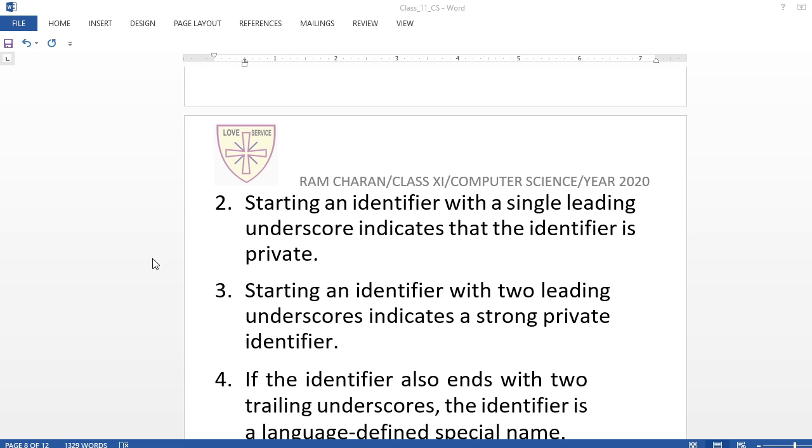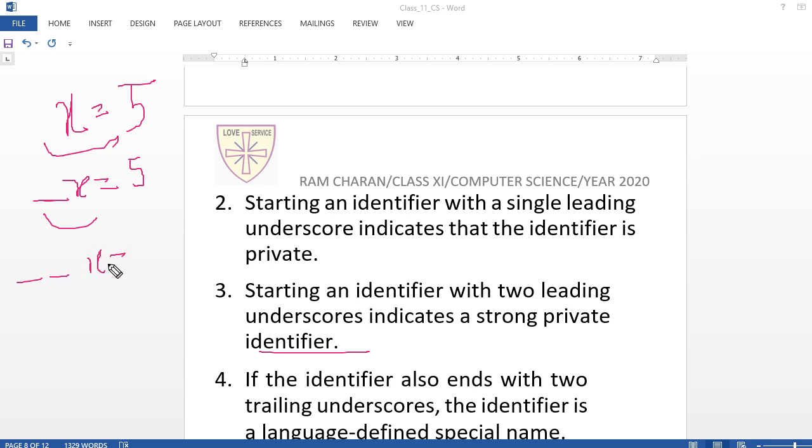Suppose I write x = 5, and then _x = 5: publicly operated, privately operated. Starting an identifier with two leading underscores indicates a strong private identifier: __x = 5. A private variable. Understand?